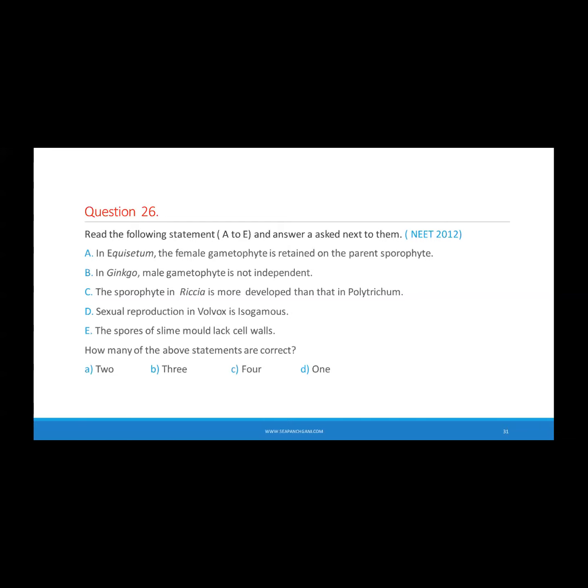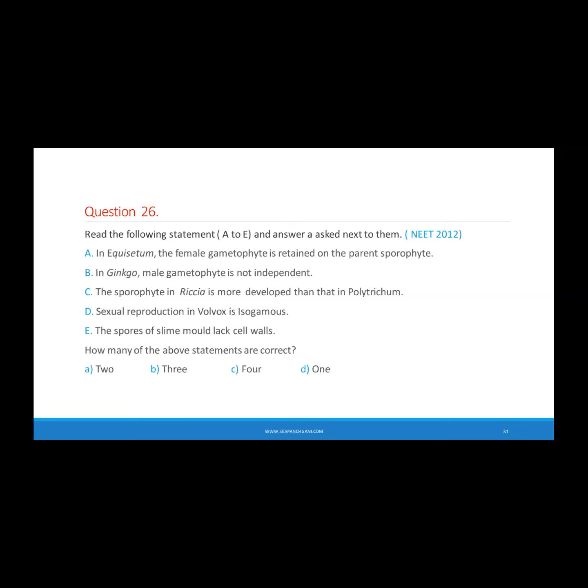Right. Sexual reproduction in Volvox is isogamous. So is it isogamous? Which type is it? Right, oogamous. So this D statement is also wrong. Means out of 4, these statements are wrong. It's oogamous. Now the last one: the spores of slime molds lack a cell wall. So is it true for slime molds? Yes, this is also wrong.